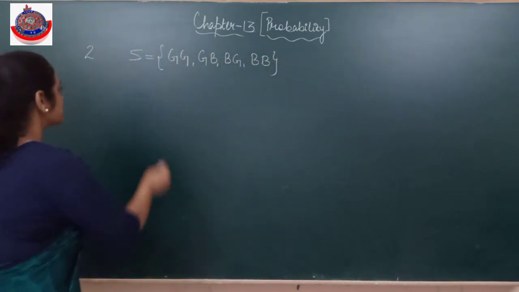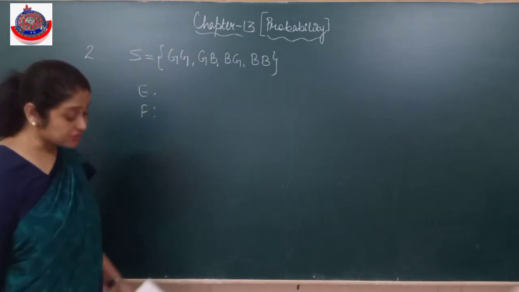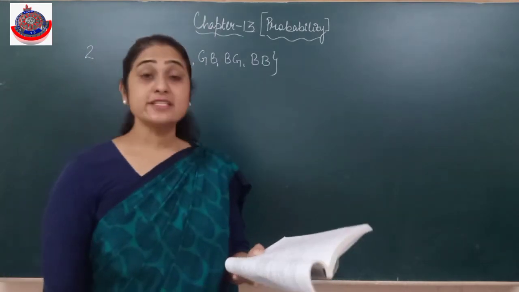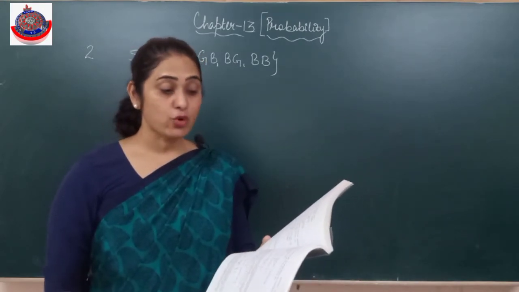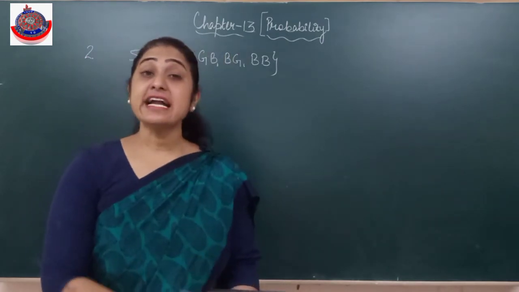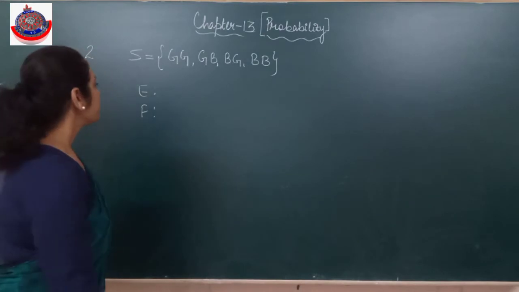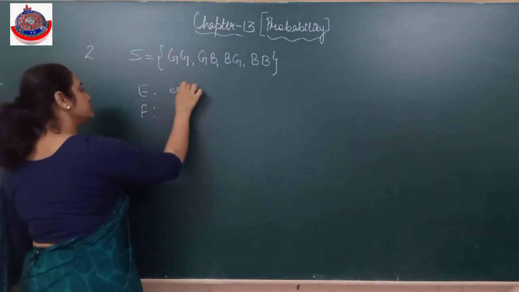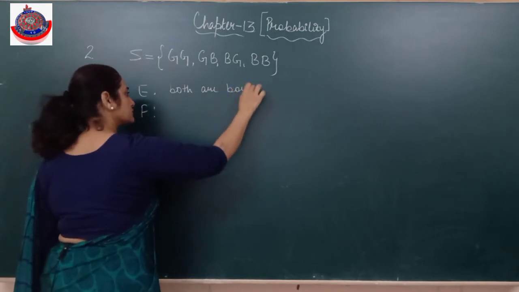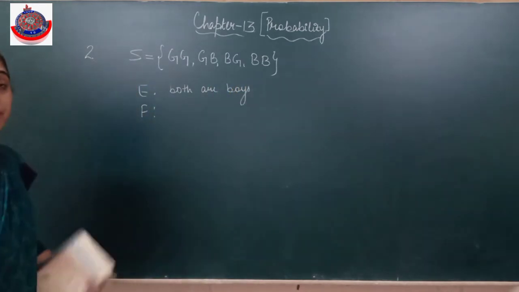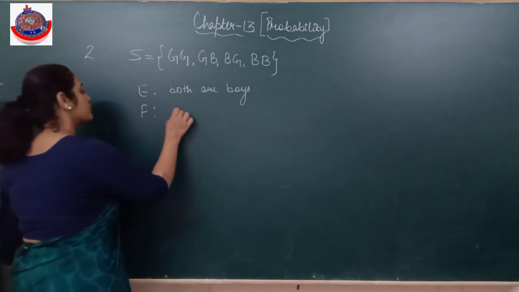Now there are 2 events, E and F, because we have to assume event twice. What is the probability that both the children are boys given that at least one of them is boy? Given that is the condition. Given that जो upon में आता है. Is it clear? पहले event लिखो. Both the children are boys. Both are boys. Given that at least one of them is boy.